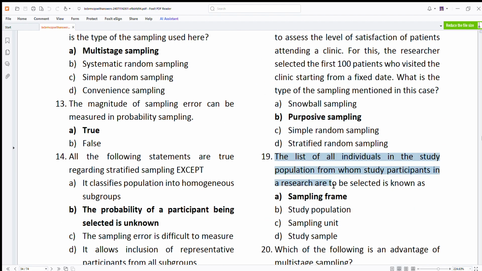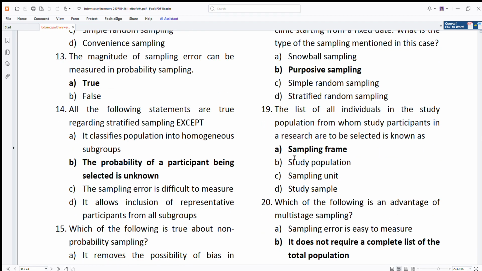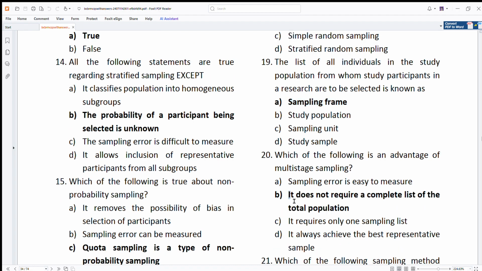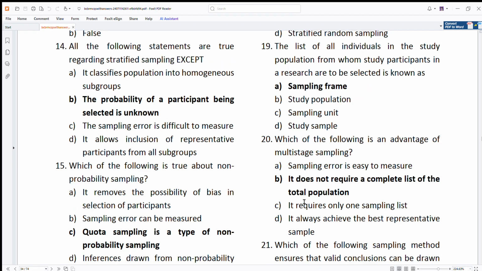A list of all individuals in a study from whom study participants in a research are able to be selected is a sampling frame. Yes. Which is the following advantage of multi-stage? It does not require a complete list. Yes, that is true. Does not require a complete list. It requires only one sampling list. Yeah, that is true. It always is the best.